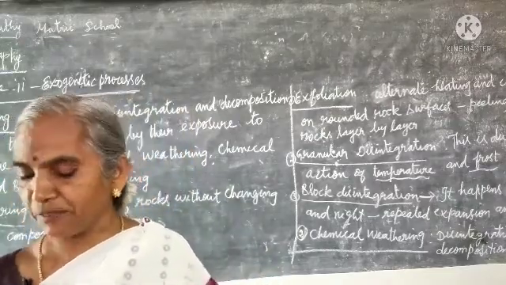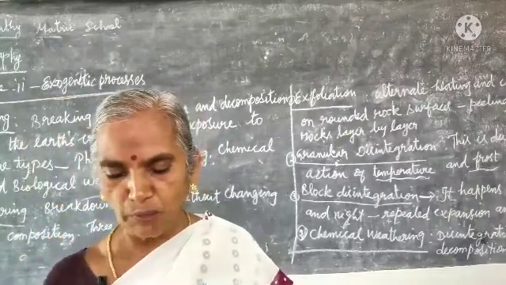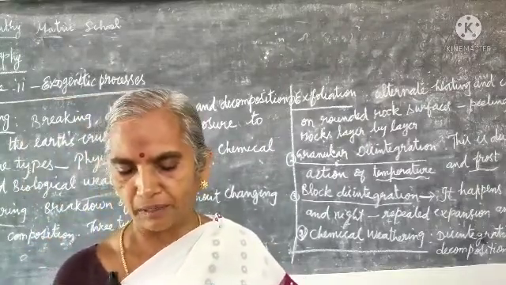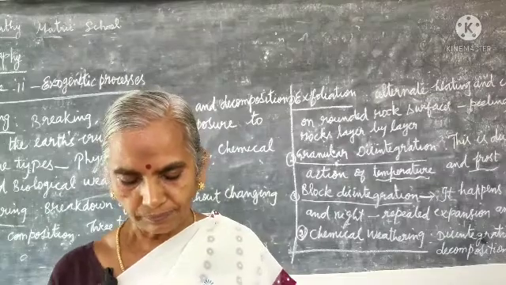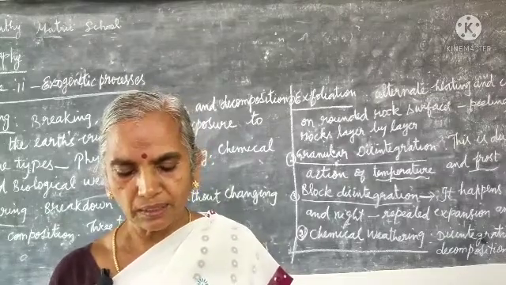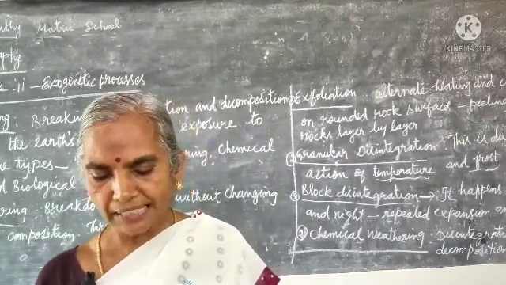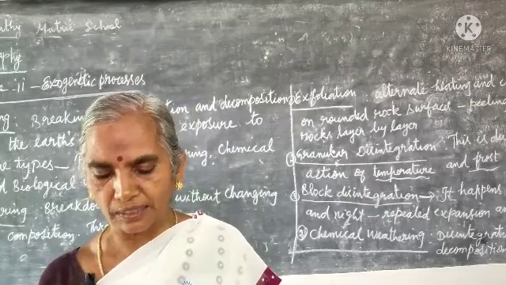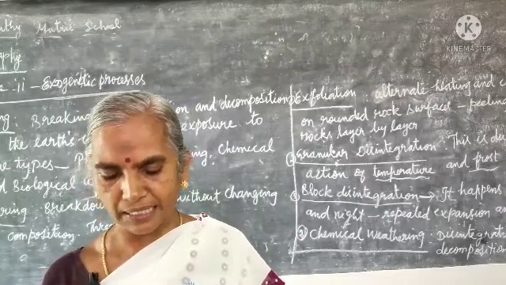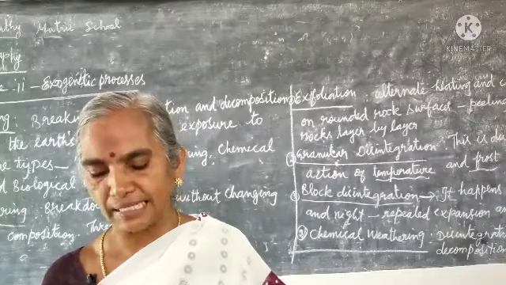Next one, V-shaped valley. What is the shape? A V-shaped valley is formed by the vertical erosion of the river. Potholes: due to river action, cylindrical holes are drilled vertically in the river bed. So all this happens in the river bed.